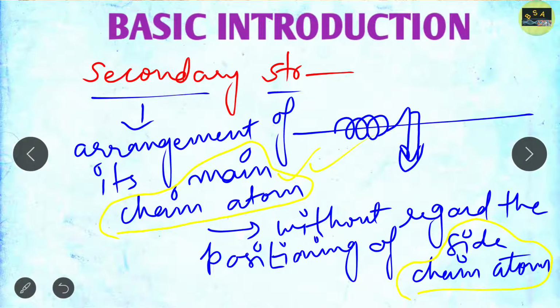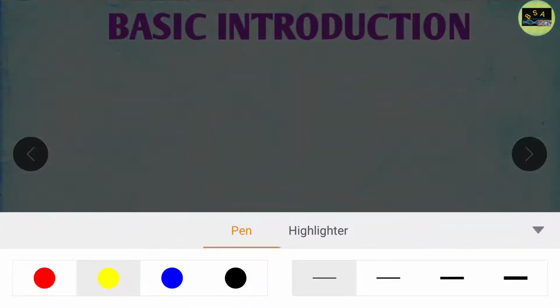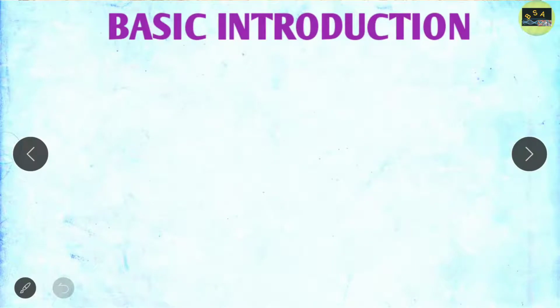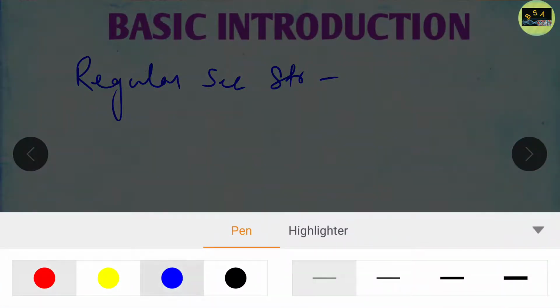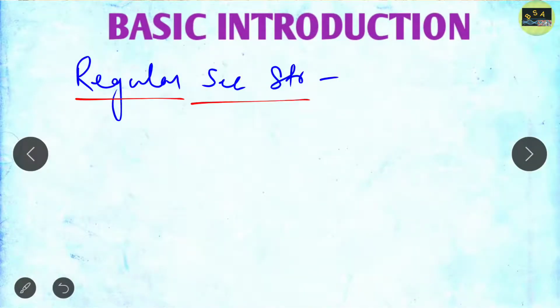Now another thing that you should note down is that a regular secondary structure occurs when the dihedral angles, that is the angles phi and psi, remain the same. I already discussed the dihedral angle in the Ramachandran plot.